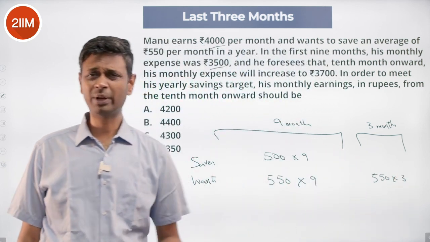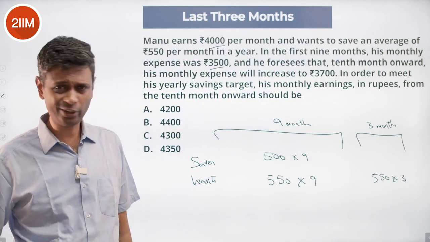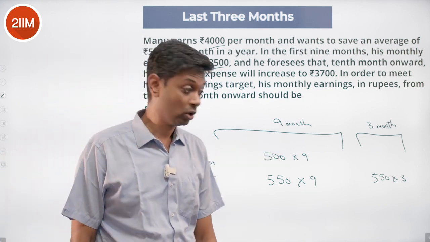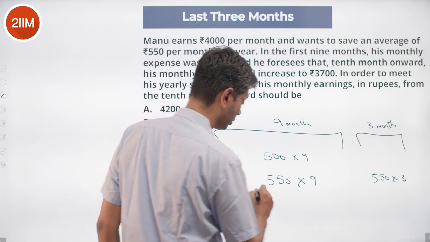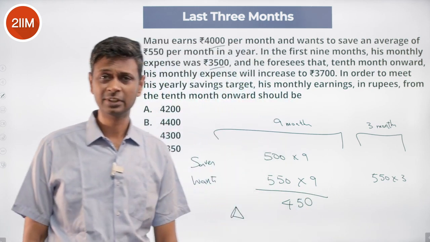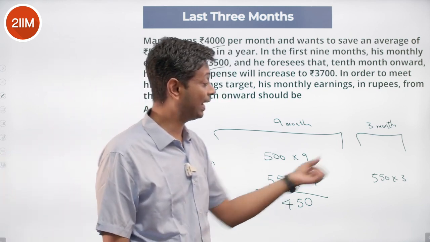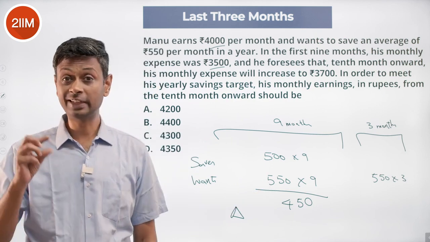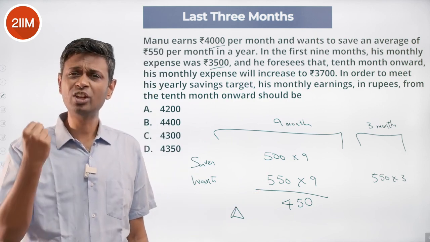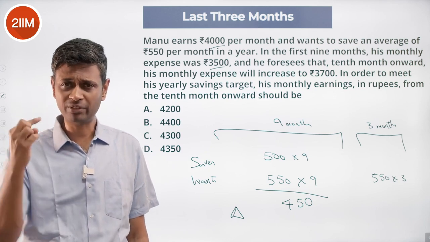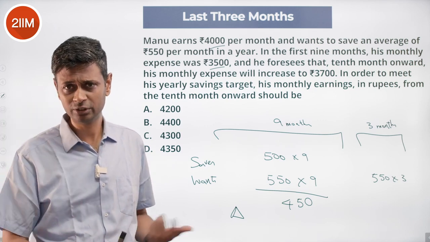I can do this very algebraically with a big equation, but I'm going to do it more intuitively. He falls short by 50 bucks in each month, so the total deficit is 50 into 9, which is 450. He wants to make this up. He has 3 months to make it happen, so each month he can make up 150. We're talking about averages. 150, 150, 150 is true.